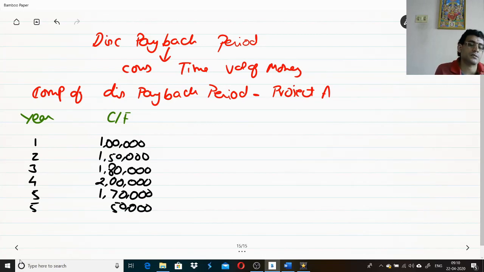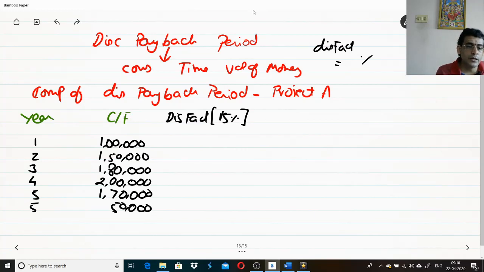Now, as this is a discounted payback period, we are considering the time value. I need to take a discount factor. Let us consider your discount factor to be 15%. Now I need to arrive at the discounted value for all the years. So how do we calculate the discount factors? Let us try to understand. The percentage is 15.